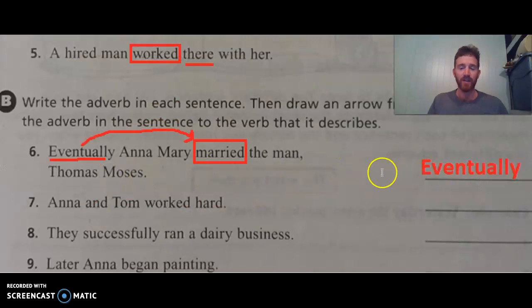Eventually is a word that tells when, but what we want to put here on the line is to write the adverb. So it's eventually, and then draw an arrow to this. So there's how we do it. I'm glad we did. I'm sure a lot of you would have done that too, right? Because nobody's perfect. I myself got a little caught up in the video here. Good. Okay, so make sure you do that for these last ones.